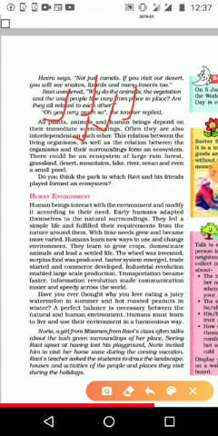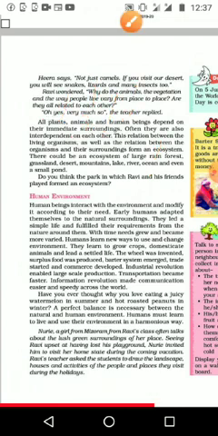If the ants need food, they depend on the plants to get grains. At the same time, birds also depend on the plants, maybe for leaves to make their nest, or to give food to their children, for different purposes. So we are depending on each other, or we are interdependent. This relation between living organisms, as well as the relation between the organisms and their surroundings, forms an ecosystem.